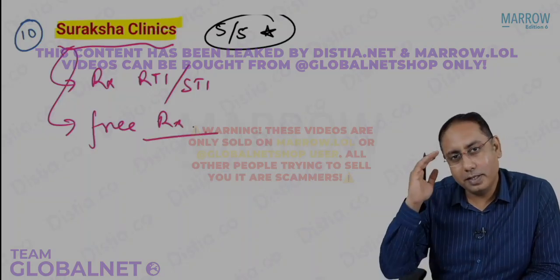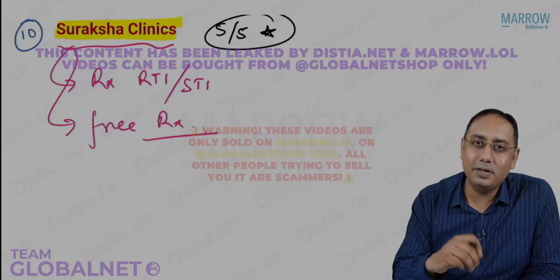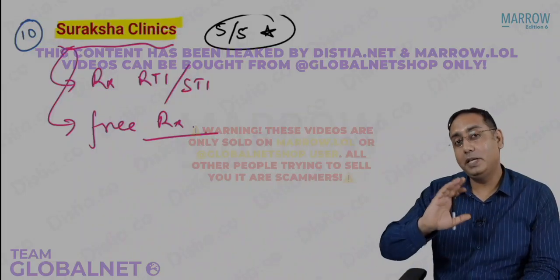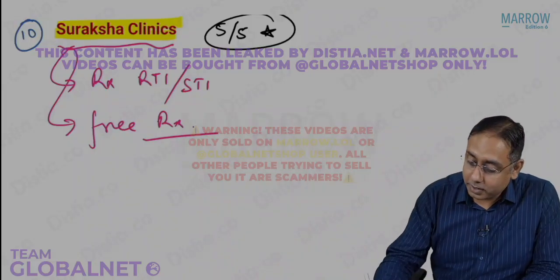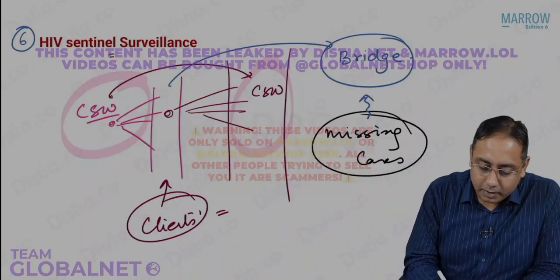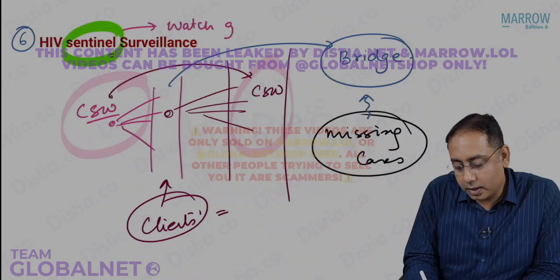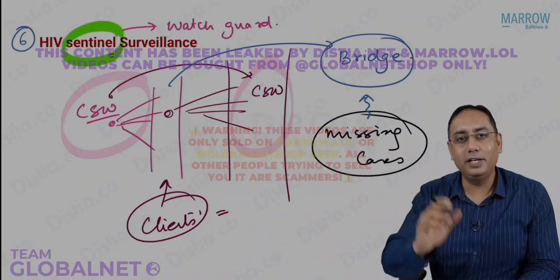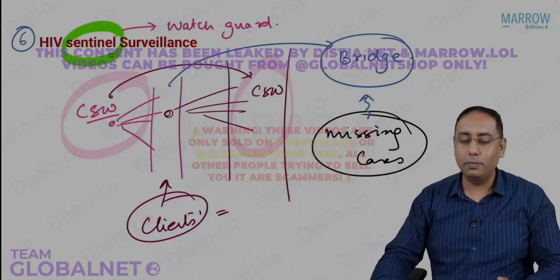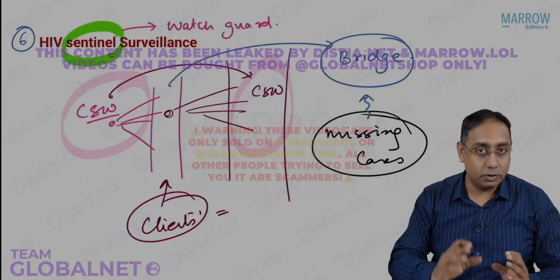Why do you think the NACO people started Suraksha clinics? If NACO people start doing RTI STI treatment, what will the venereologist or the venereology department do? It's not about impinging into anybody's department. See, try to understand. Let us go back and talk about what we mean by sentinel surveillance. Do you remember that? What do you mean by sentinel? Sentinel means any person who is a watch guard. That is the actual English meaning of the word sentinel. So a sentinel is a person who will open the main door for you when you enter a big 5-star restaurant.